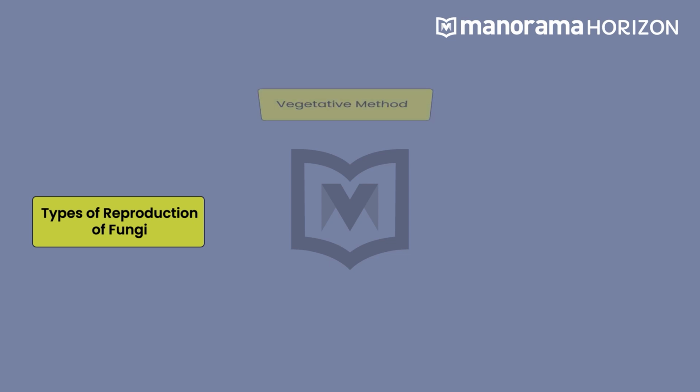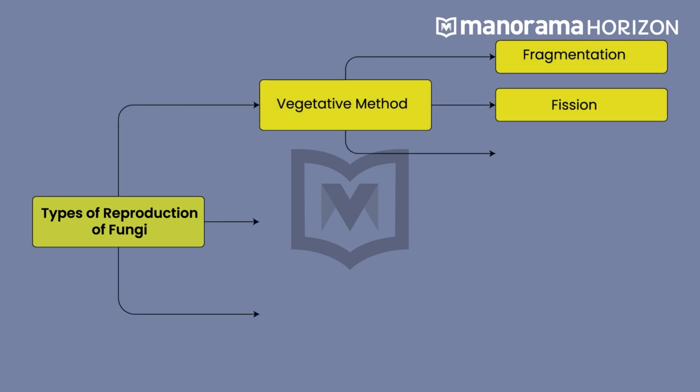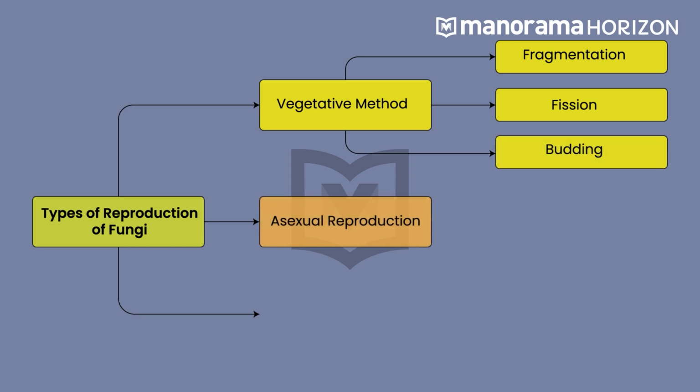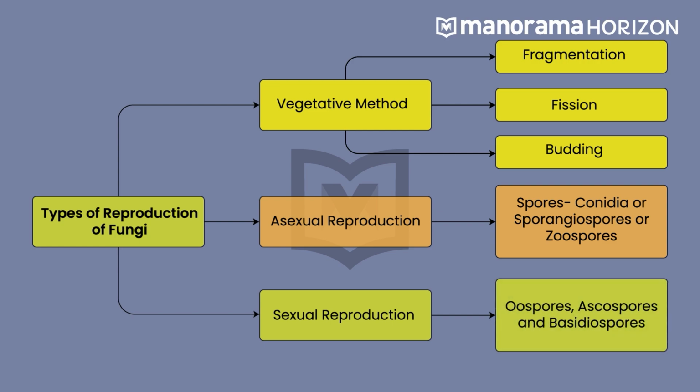There are three main modes through which they reproduce. One mode is the vegetative method, which includes fragmentation, fission, and budding. Asexual reproduction is another mode, and this is by spores called conidia or sporangiospores or zoospores. Here, the fruiting bodies are the structures that produce different types of spores. Sexual reproduction is by oospores, ascospores, and basidiospores.